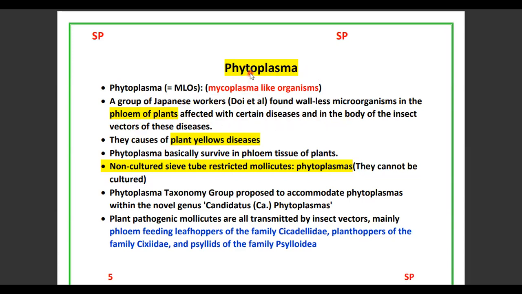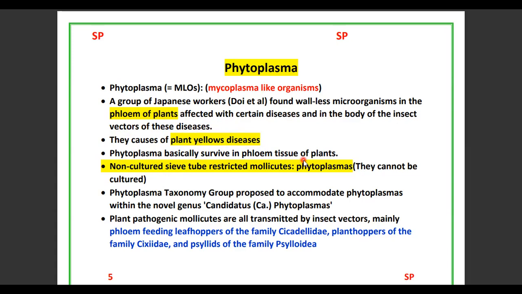So these phytoplasmas and spiroplasmas are carried by insect vectors. So phytoplasma causes the plant yellow diseases. And phytoplasma basically survives in phloem tissue of plants. Phytoplasma as well as spiroplasma basically survive in phloem tissue, especially in sieve tubes.